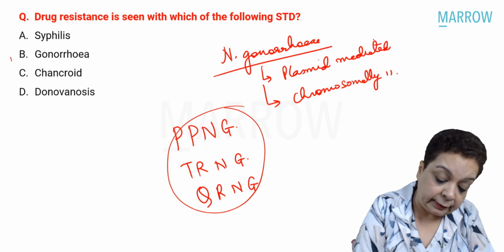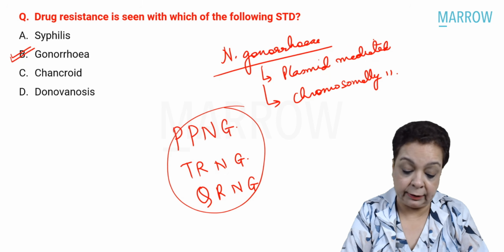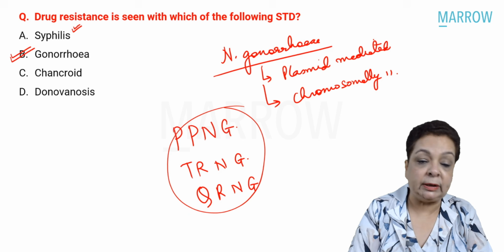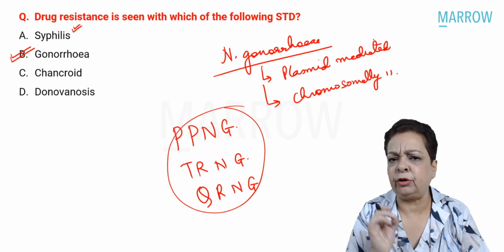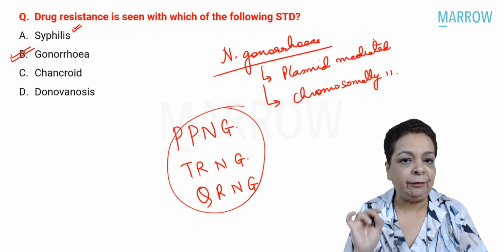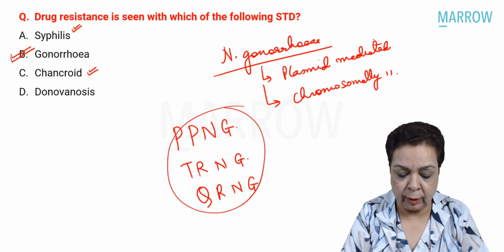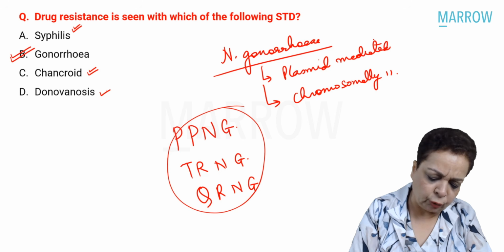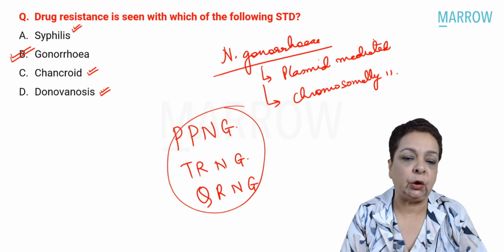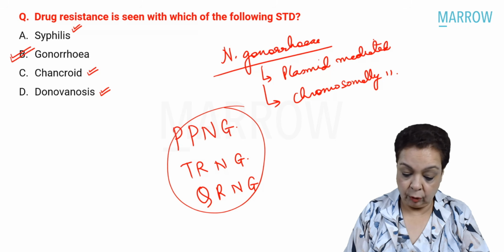So answer is gonorrhea. This drug resistance is seen in this STD. So syphilis, we know the drug of choice is penicillin, and Treponema pallidum remains exquisitely sensitive to penicillin even after years of use. Chancroid, it's treated with azithromycin. There's no resistance. Donovanosis is treated with either doxy or azithro. There's no resistance reported.